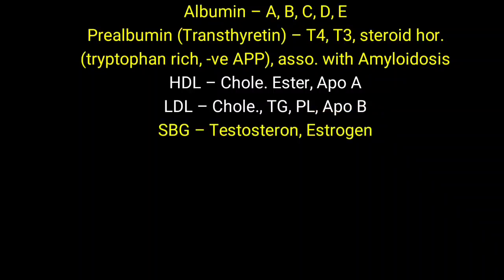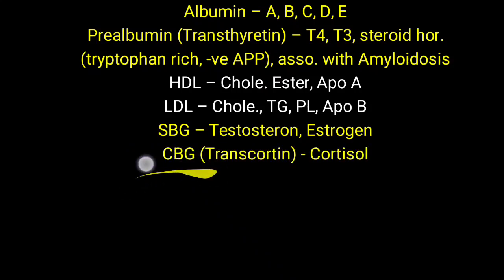So up to here we have seen steroid hormones and important molecules transported with the help of albumin. Next is lipid. Now some important hormone-binding proteins: sex hormone binding globulin, SHBG, transports testosterone and estrogen. CBG is called transcortin, and it helps in the transportation of cortisol, so cortisol binding globulin.